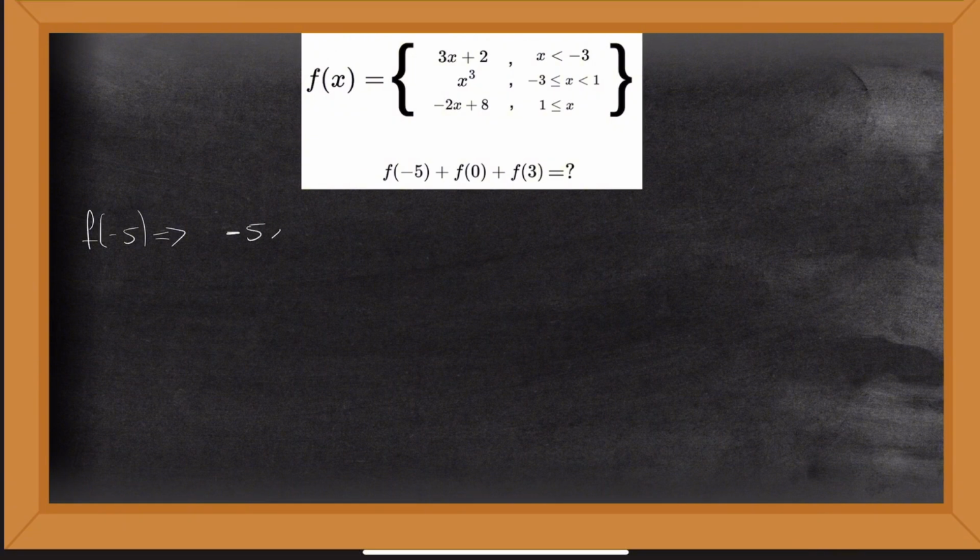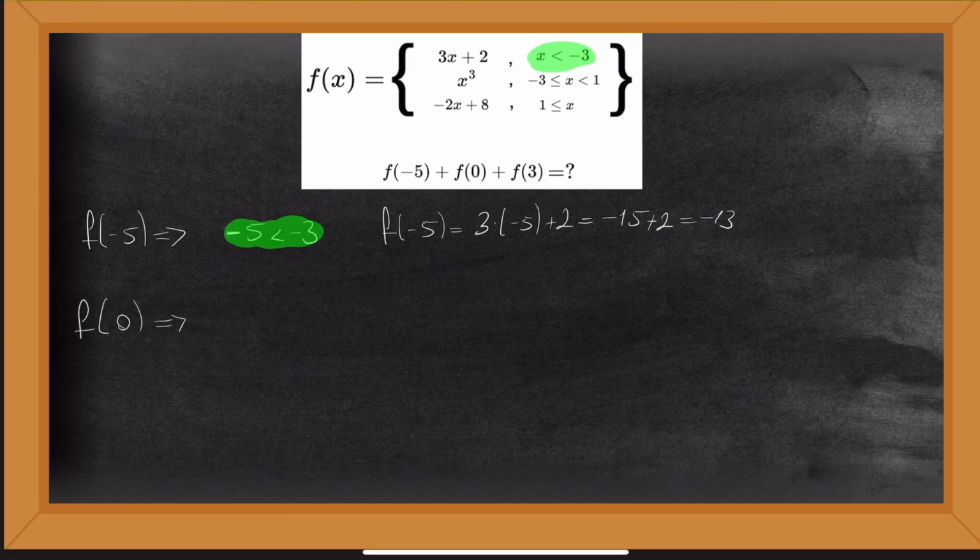f of -5. As we can see, -5 is less than -3. Therefore, we use the first rule at the top, 3x plus 2. When we plug in -5 for x, 3 times -5 is -15, and adding 2 gives us a final result of -13. Our next value is f of 0.